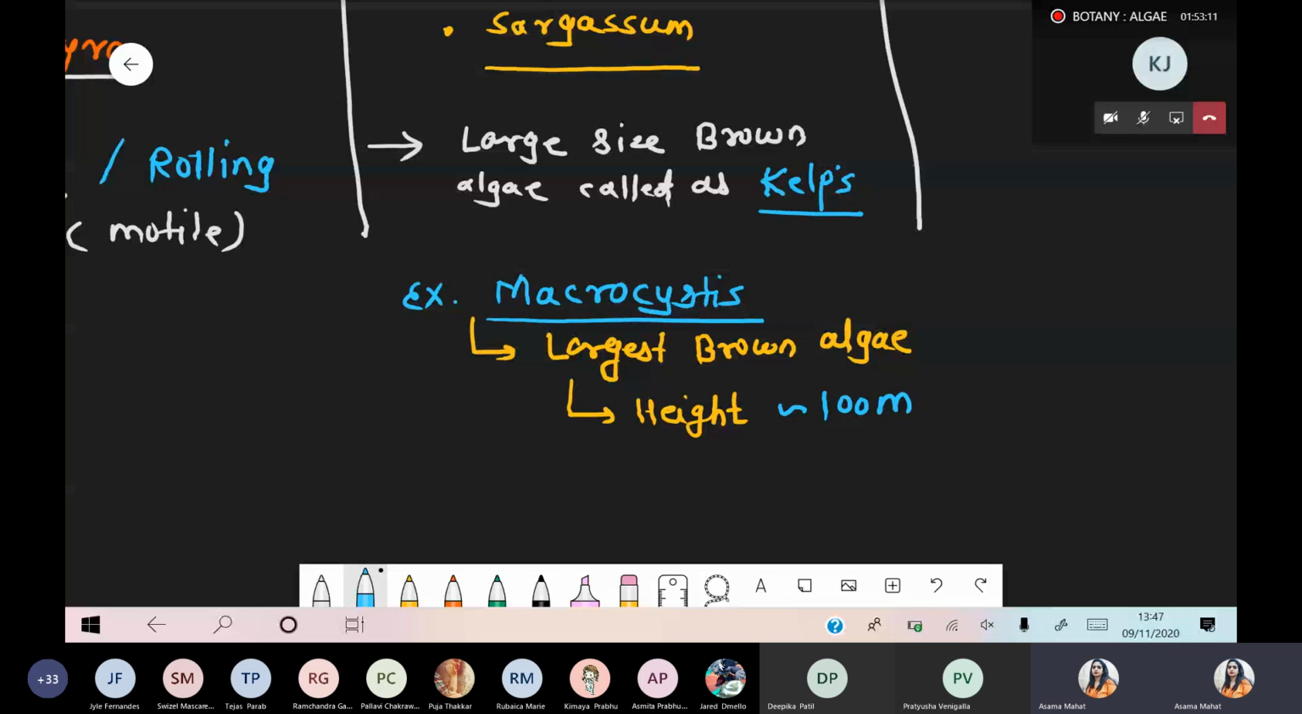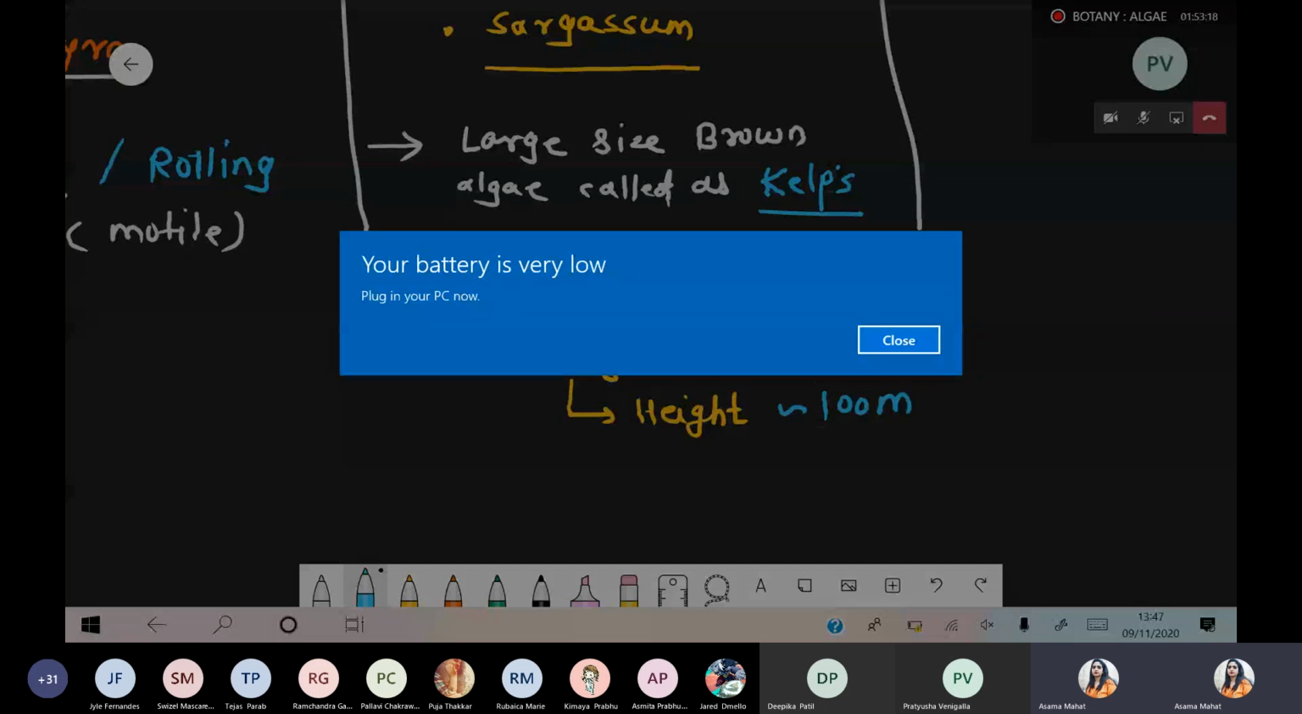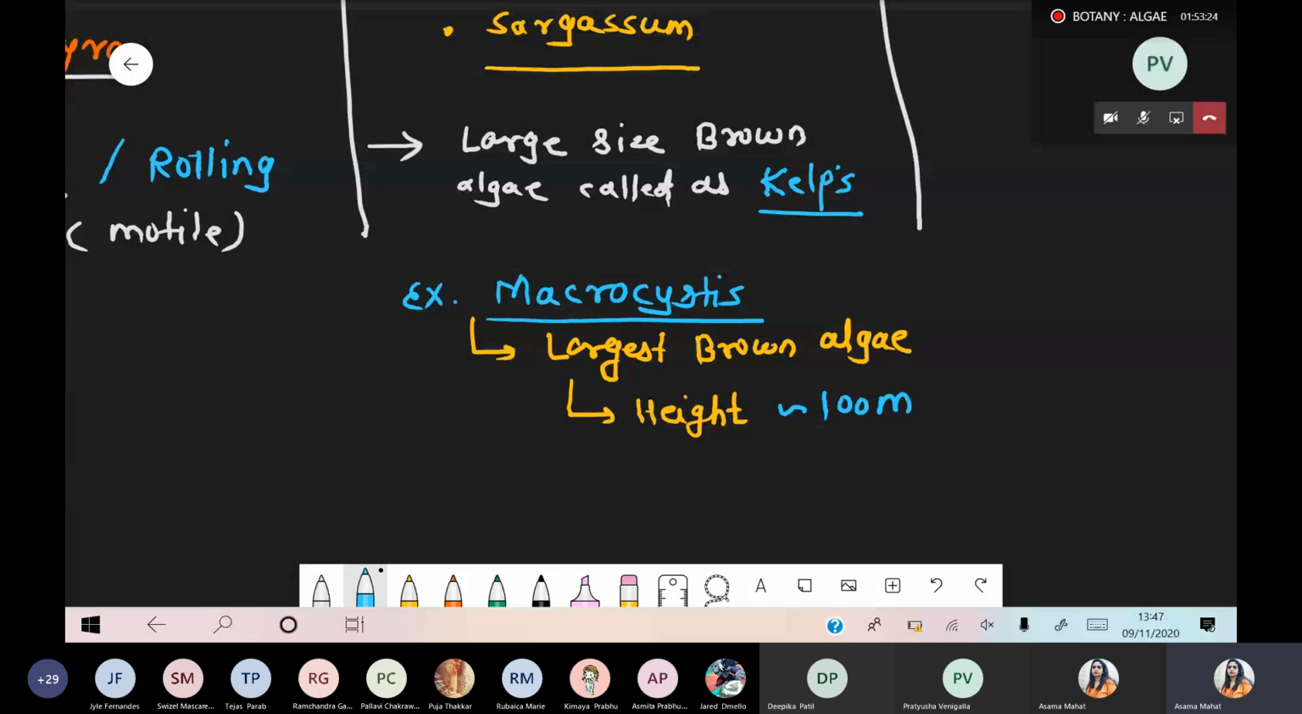Okay, so with this point we end today's session. Next class we start with the further differentiation with respect to green algae, brown algae as well as red algae. Is there any doubt from today's class? Any doubt? Okay, thank you so much. Chalo. So practice it, do as much as I have told you. And please read Plant Kingdom from today and prepare your separate notes.